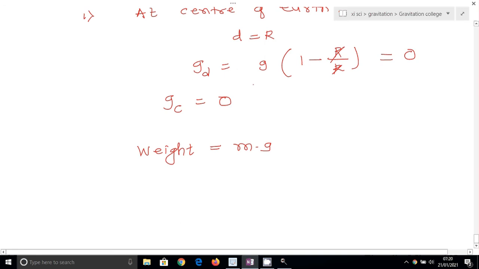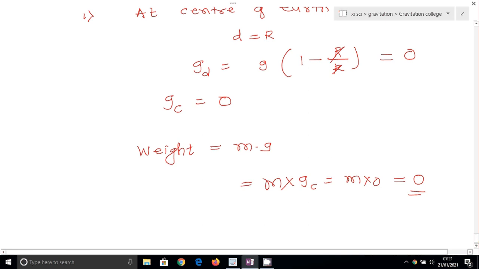If the acceleration due to gravity is less, then the weight is less. So if we find out the weight of an object at the center, we put mass into g, but the acceleration due to gravity at the center is 0, so m into 0, so the weight of the object is 0 at the center of the earth.